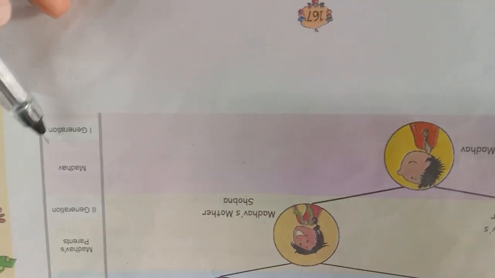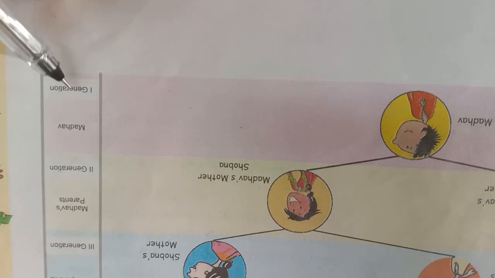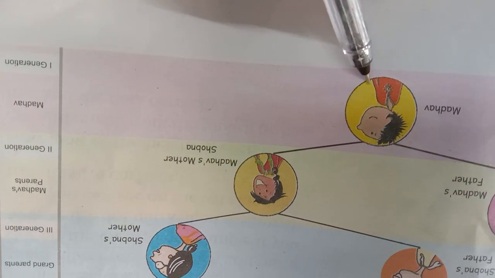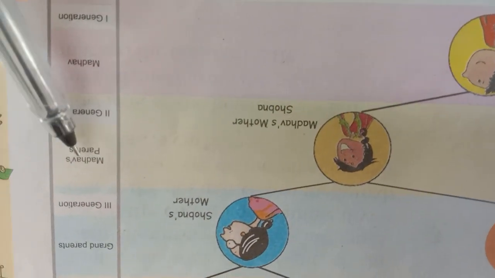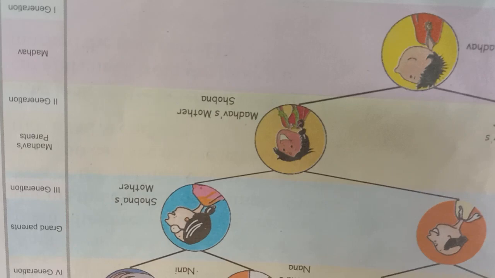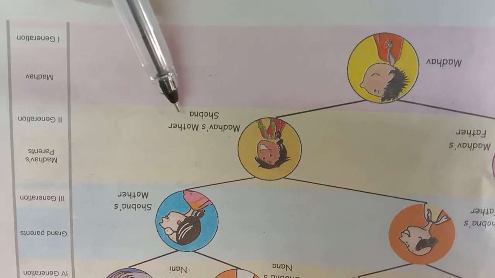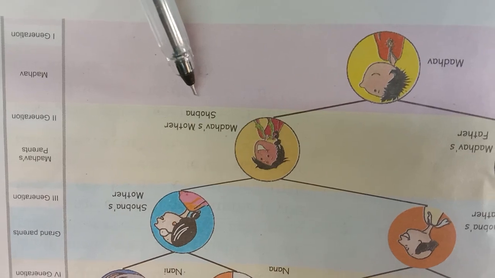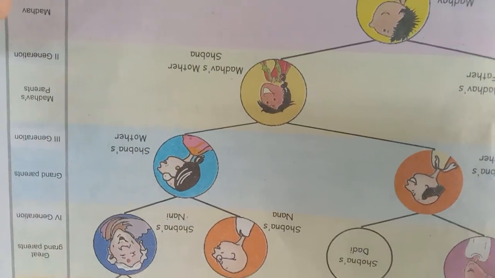Now here you can see the first generation, Madhav. Here you can see Madhav's image. And we can see the second generation, Madhav's parents. Madhav's father, and here you can see Madhav's mother, Shobha. Next they gave continuation about Shobha's relatives.